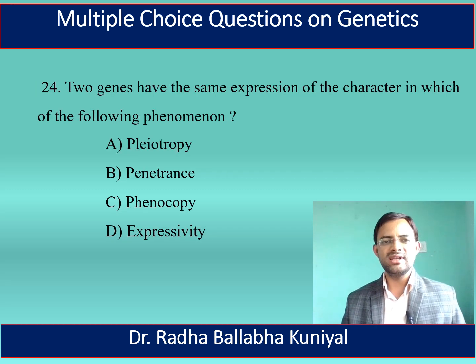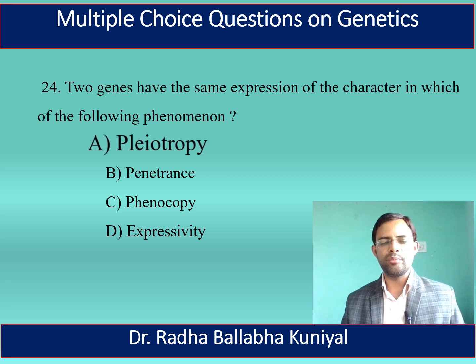Now, the next question is, two genes have the same expression of the character in which of the following phenomena? A is pleiotropy, B penetrance, C phenocopy, and D expressivity. Here the right answer is pleiotropy.